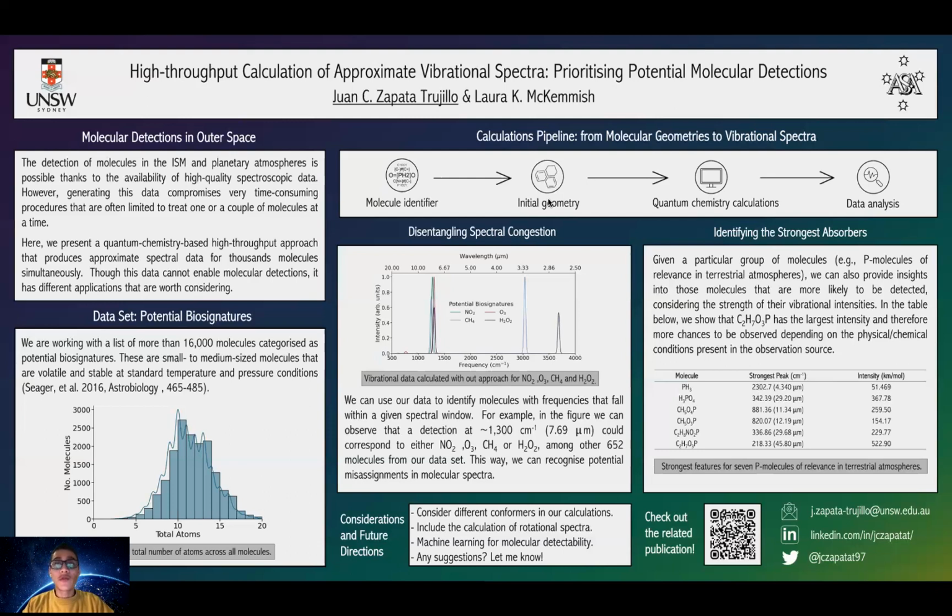Hi everyone, my name is Juan, and today I'm very excited to present to you part of the research that I'm currently doing in my PhD, which is this high throughput calculation of approximate vibrational spectra, prioritizing potential molecular detections.